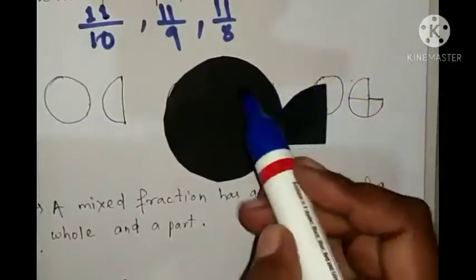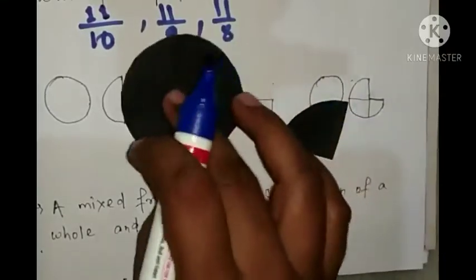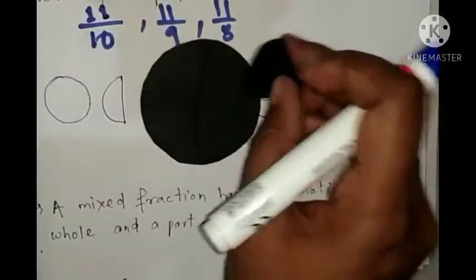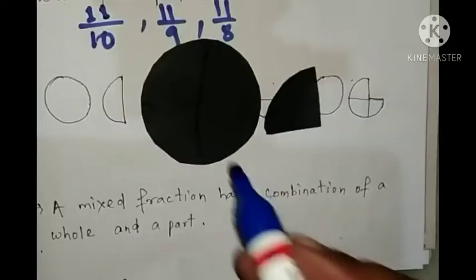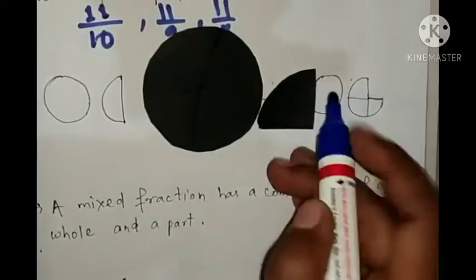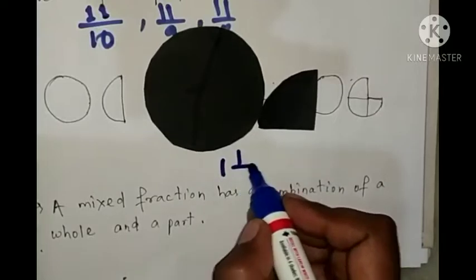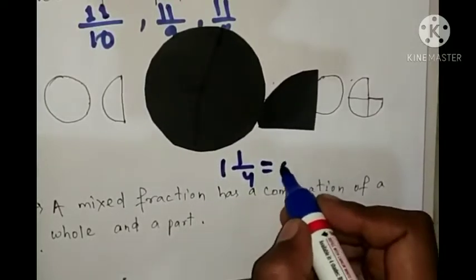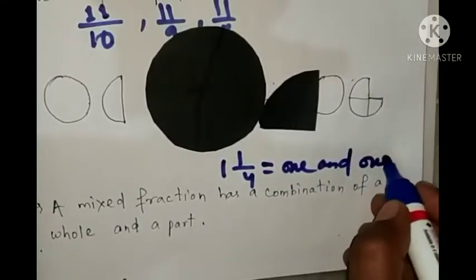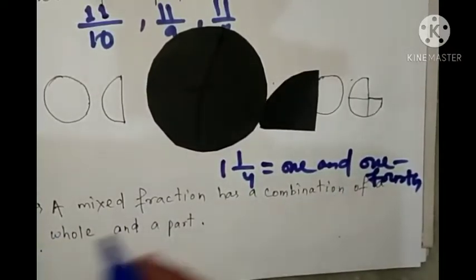Okay, but in improper fraction what have we written? This can be divided into 4 equal parts. So 4/4 here, and this whole is how much? 5/4. But when we are writing in mixed fraction, what will we write? A whole and a part. This whole is 1 and this part is 1/4. So 1 and 1/4. Or you can write it in words as 1 and 1/4. So a mixed fraction has a combination of a whole and a part.